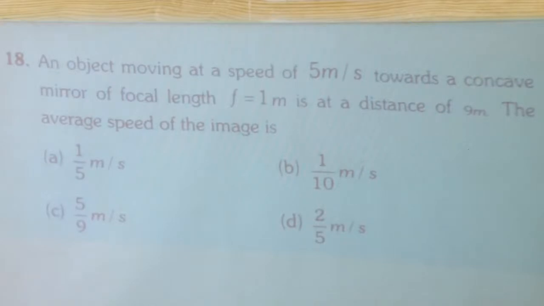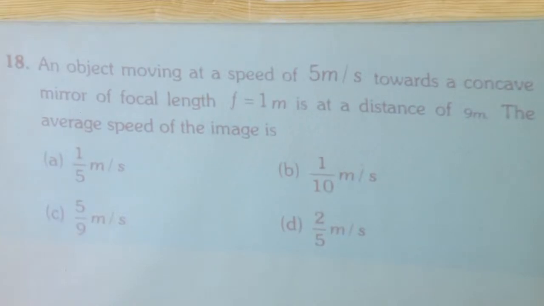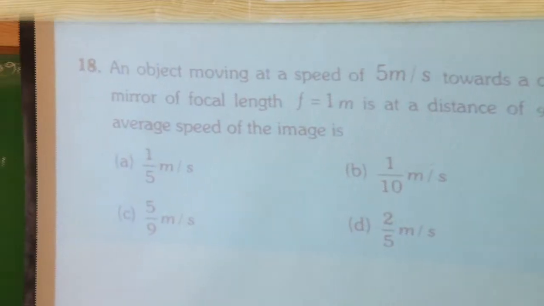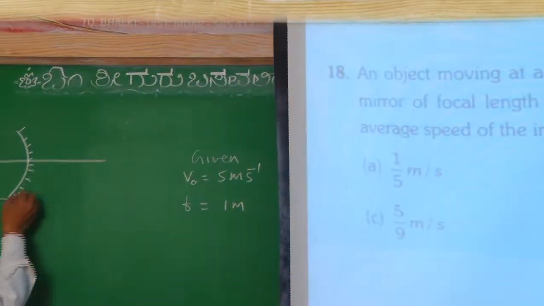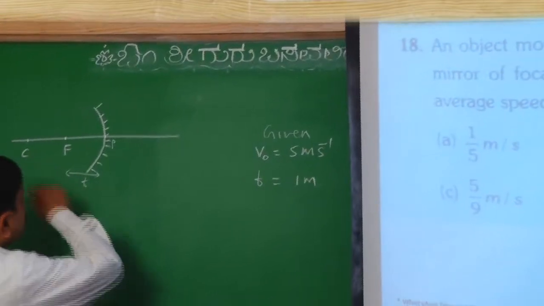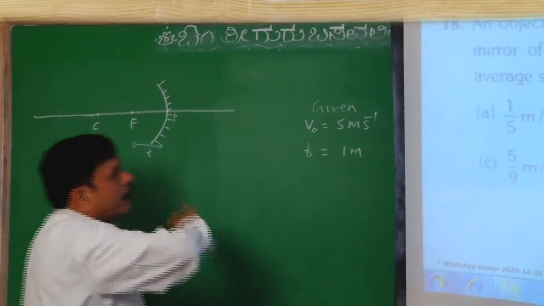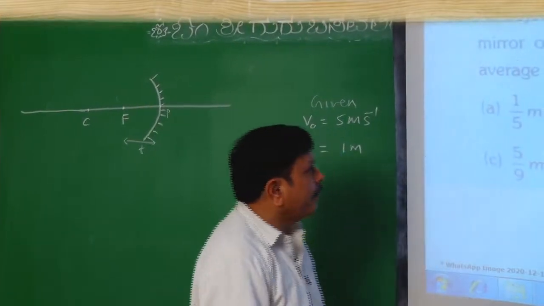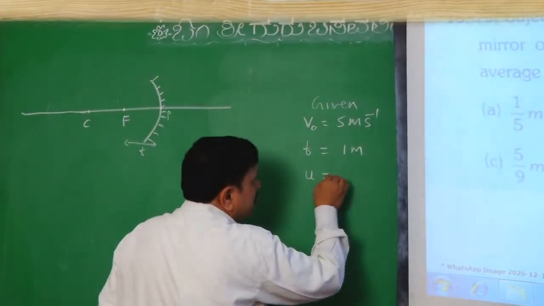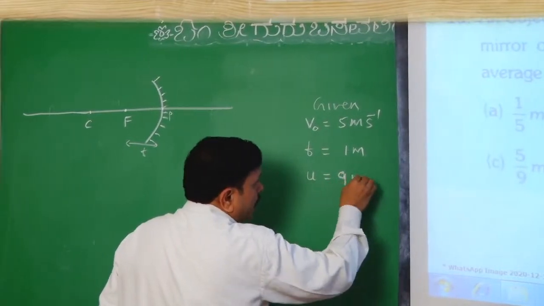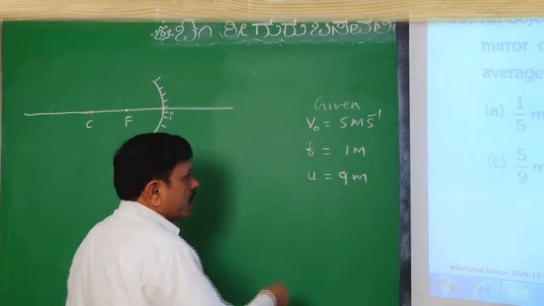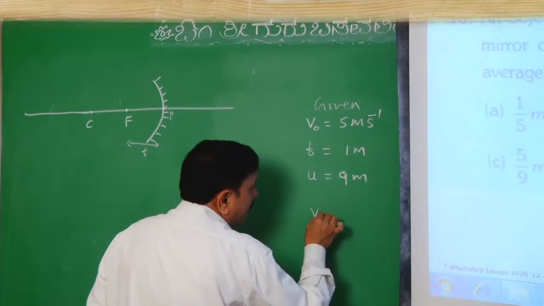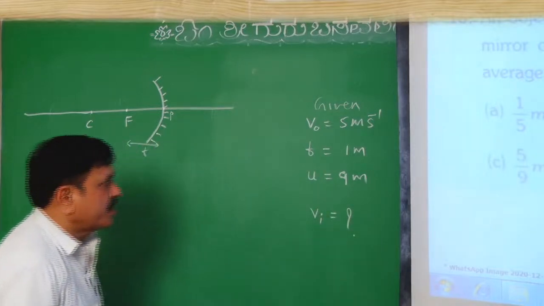So, we will draw the diagram here just to understand it. It is a concave mirror, and say this is the pole, this is the focus, this is the center of curvature, and this is the focal length. Object is moving towards this, and initially is at a distance of 9 meter, means U is equal to 9 meter. The average speed of the image, means speed of image Vi, is asked here.